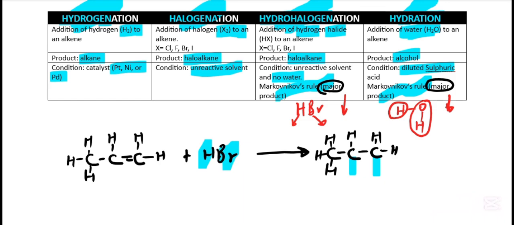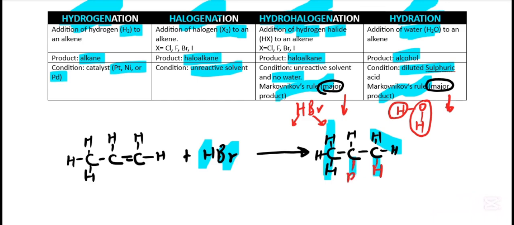Then according to Markovnikov's rule, H will go straight to the carbon with more hydrogen atoms, but it cannot go here. There are more hydrogen atoms here, there are 3. This one is already full, so there is nothing to add. So of these 2, which has more, it is this one, which means H will stay there. So we write hydrogen there.